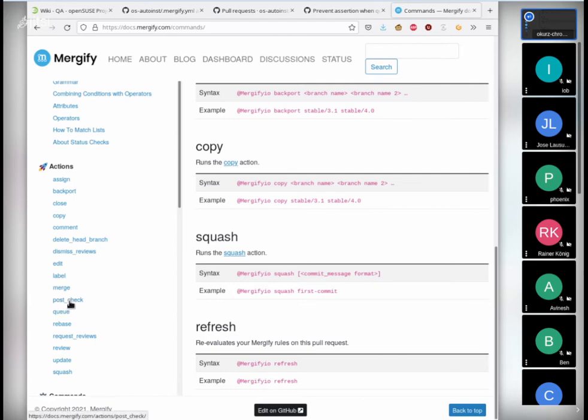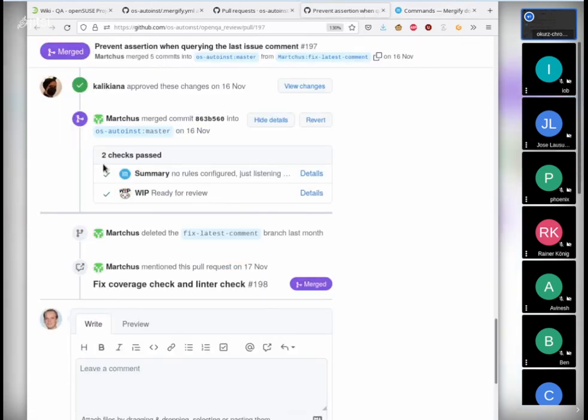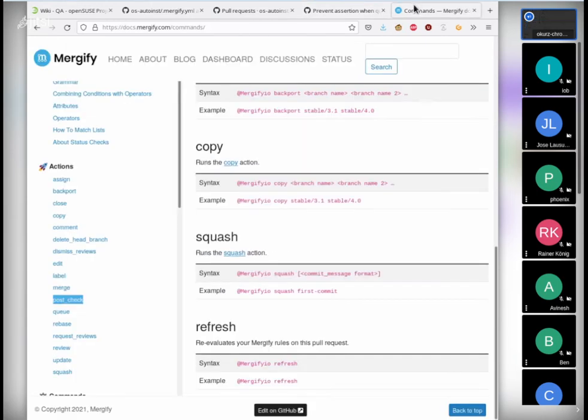And yeah, and then there's post check. Post check I would consider is something like everything which is done in merge but without the merge, so it's actually just showing up as a check in the details, like here Mergify would show up here telling you if all additional rules are matched, but without merging itself.